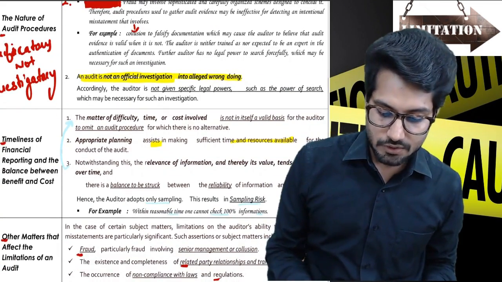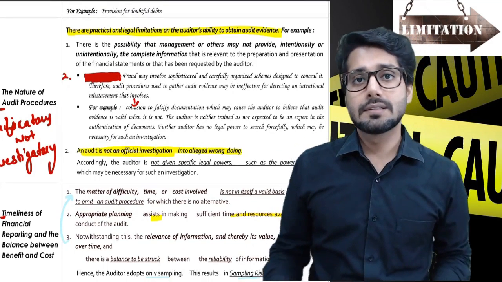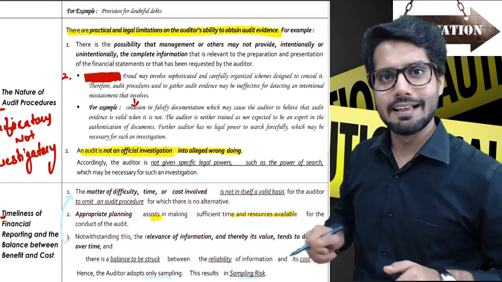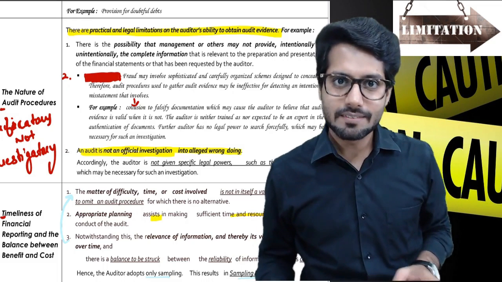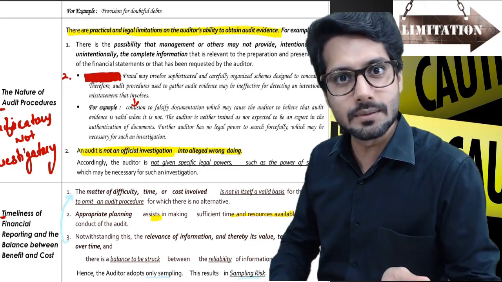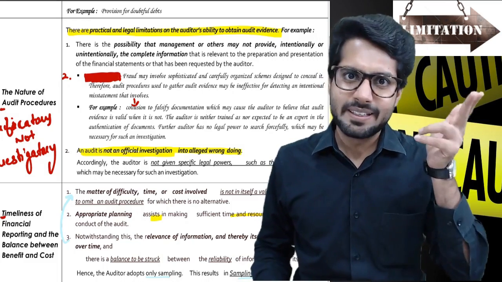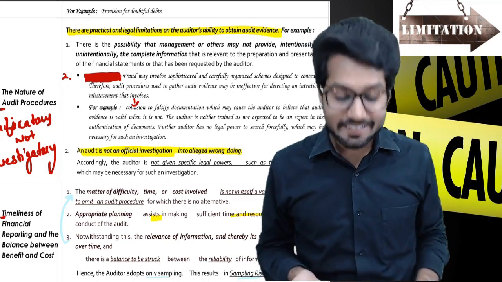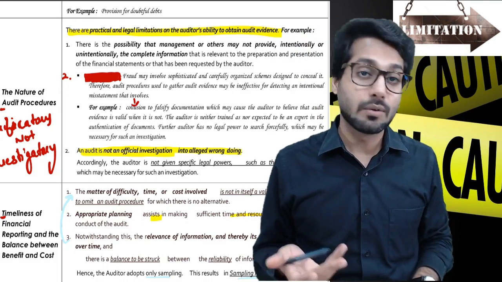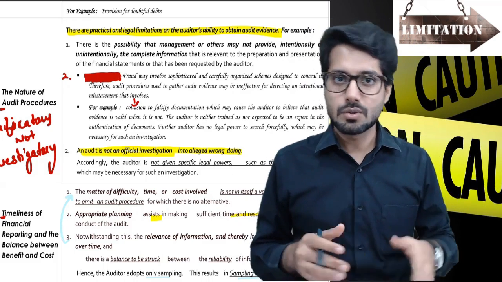Not an official investigation into alleged wrongdoing. This is the part that is a legal limitation. We cannot go about becoming Singham, taking out our belt and start beating them. We cannot simply start torturing them to bring the truth out of them, saying you tell me or I am going to kill you, I am going to give you the third degree, or anything of such sort. So the legal limitation is that we can only verify. We are not here to investigate, and we don't have any kind of powers that are given to the police or such kinds of organizations. So that is our legal limitation.